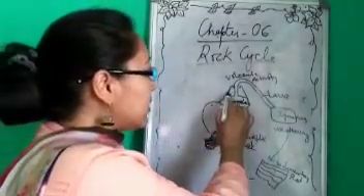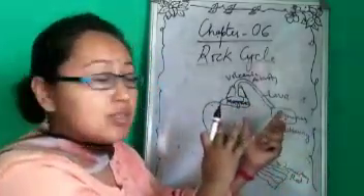So here it's a volcanic activity, that means volcanic eruption, right?